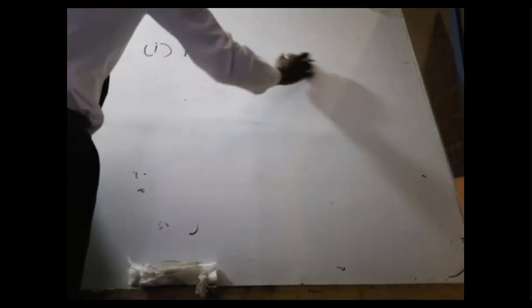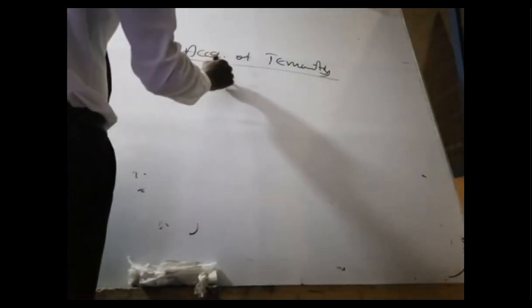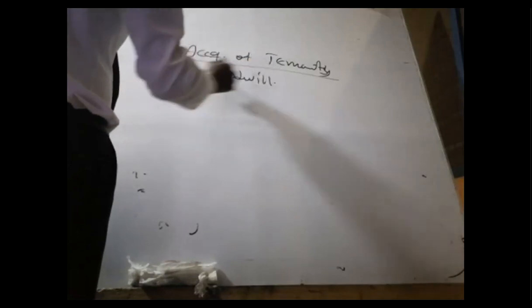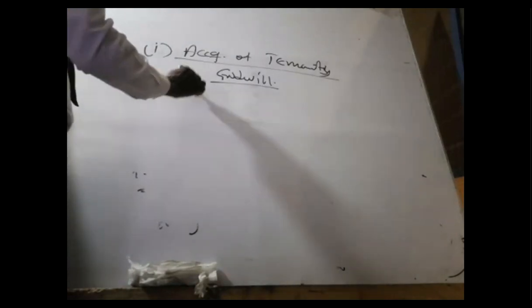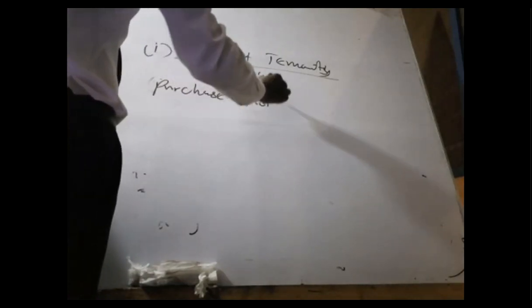But let me shift it here some more. Acquisition of Temerity, and we are calculating the goodwill of it. First, tell us the purchase consideration: fair value of what? Purchase consideration, how much you paid.